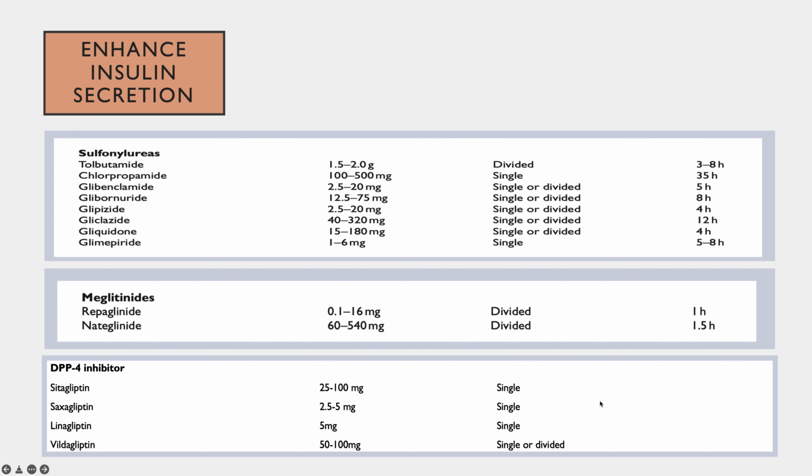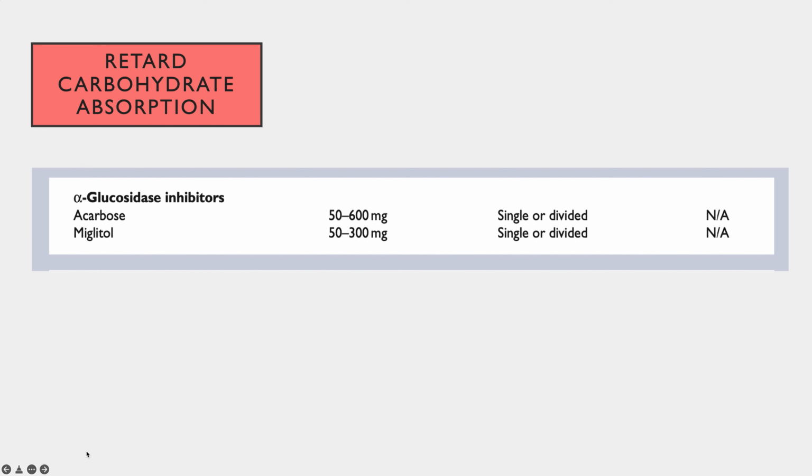Ides are the sulfonylureas like glipizide, gliclazide and glimepiride. These are the most important: glimepiride, gliclazide and glipizide. Similarly, meglitinides are repaglinide and nateglinide. These DPP4 inhibitors are gliptins; sitagliptin and vildagliptin are important. The drugs which retard carbohydrate absorption are alpha glucosidase inhibitors like acarbose and miglitol.